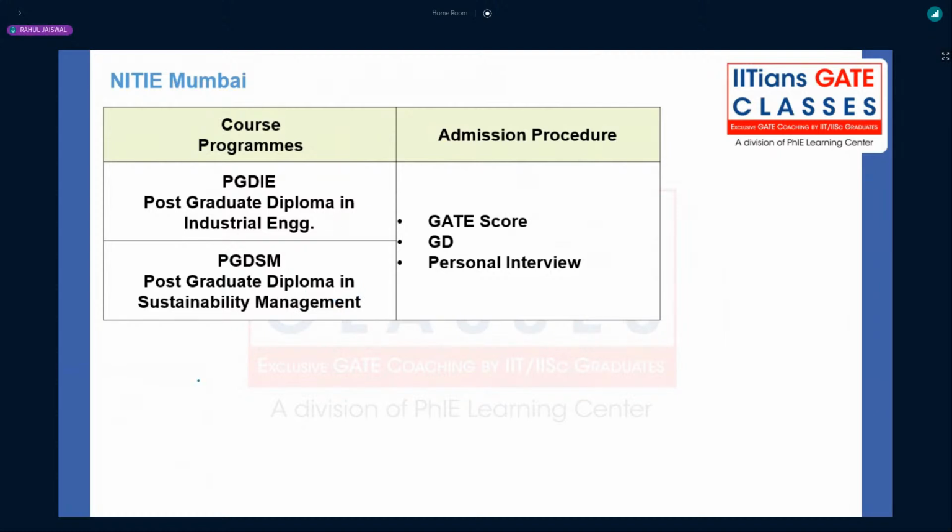Those who are filling the form for PGDIE, my suggestion is that you also fill the form for PGDSM for safety, as a backup plan. Suppose the PGDIE cutoff went high, will be high. In that case, you can get a call for admission, basically for the remaining admission procedure through the PGDSM courses, right?